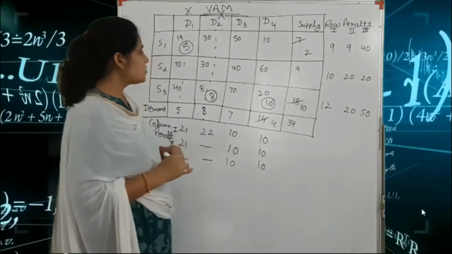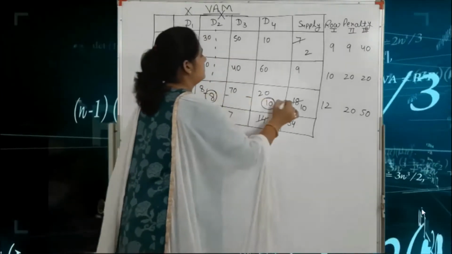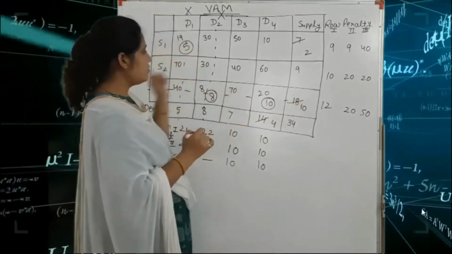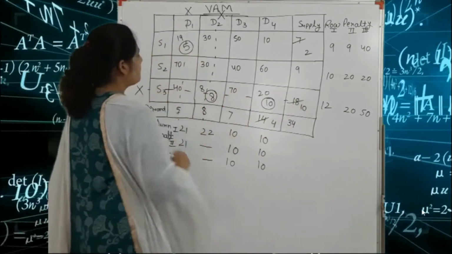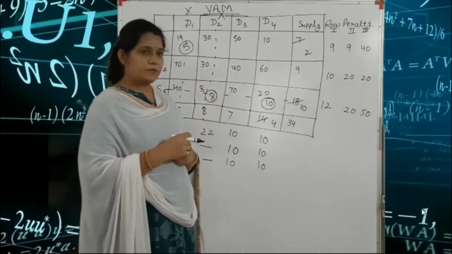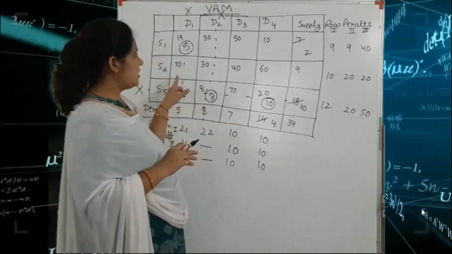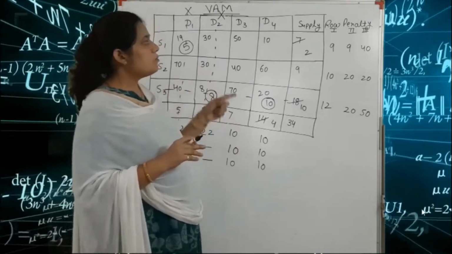Got it? So this row is cancelled. For finding the next penalty, in this question, we have a fourth penalty.